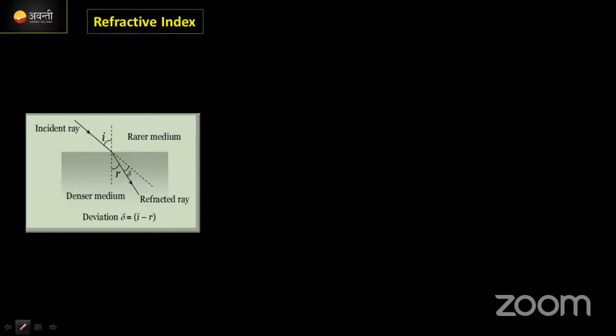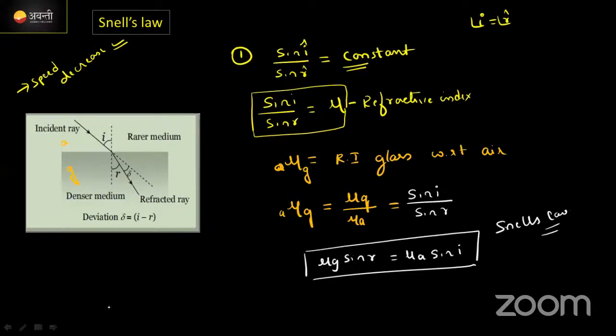मैंने बोल दिया ना इधर क्या था, एक फर्स्ट लॉ क्या था एक्चुअली, सेकंड लॉ I will tell you here itself. Look at here, guys. फर्स्ट लॉ क्या था? The ratio of sin of the angle of incidence to the sin of the angle of refraction is equal to a constant value. This is the first law of refraction. Second law क्या है? Look at here.